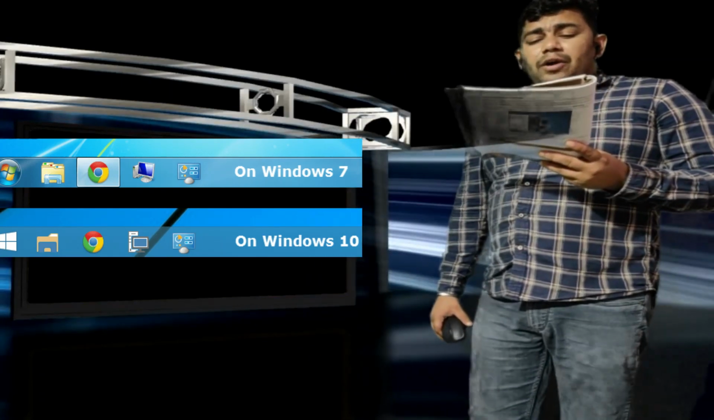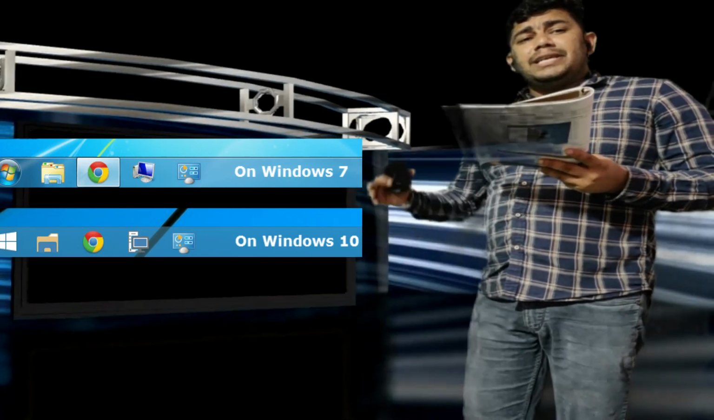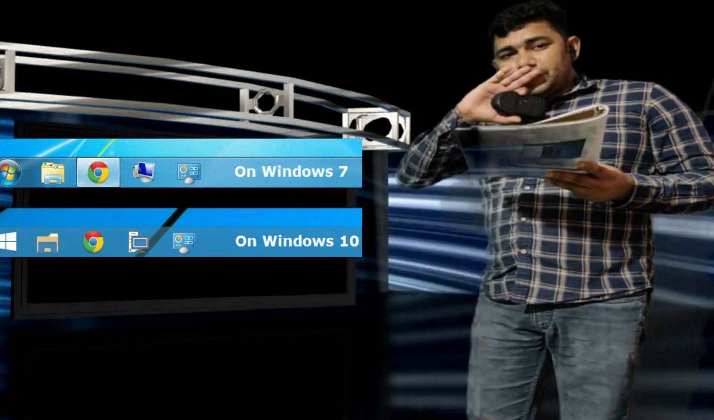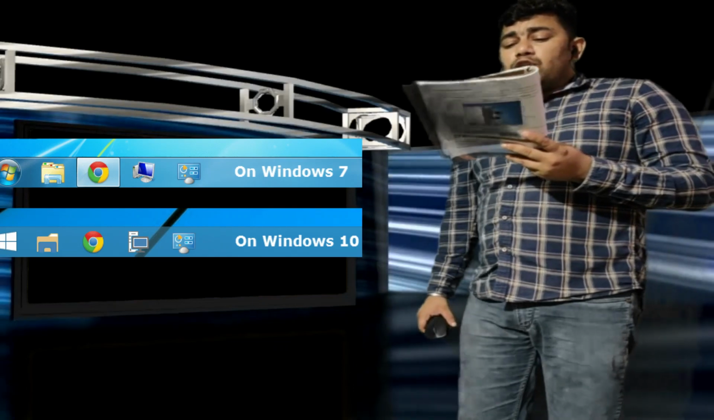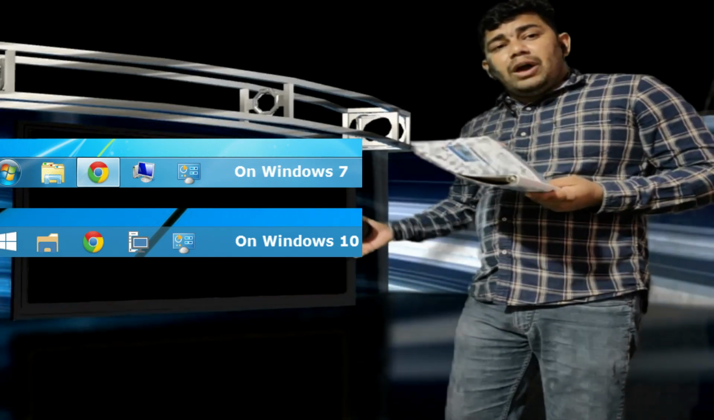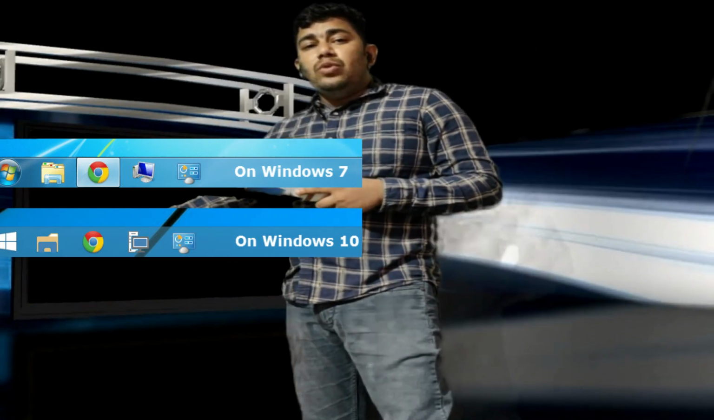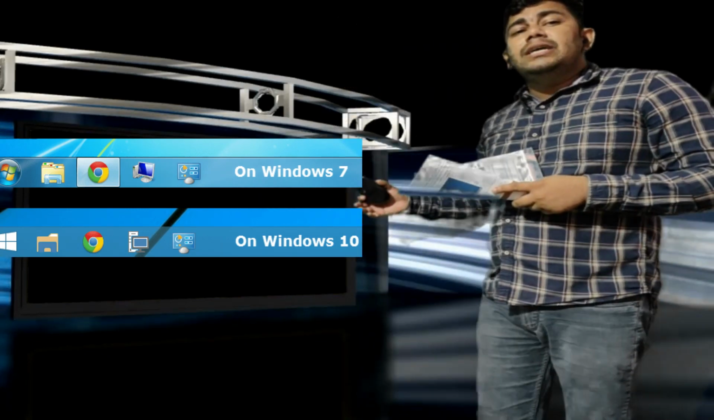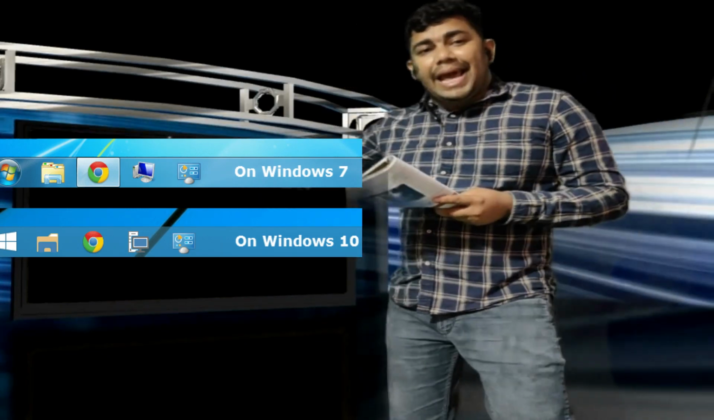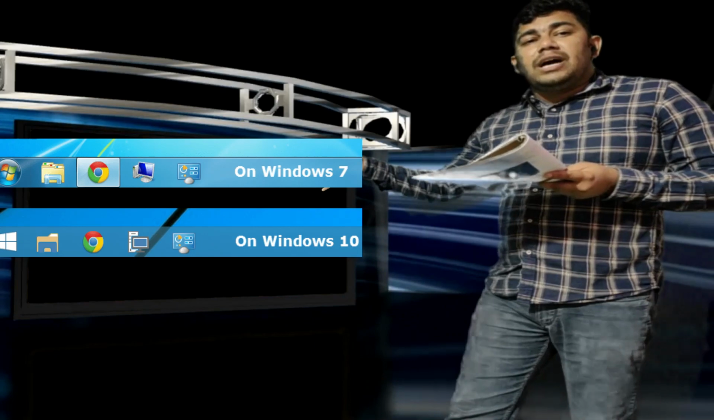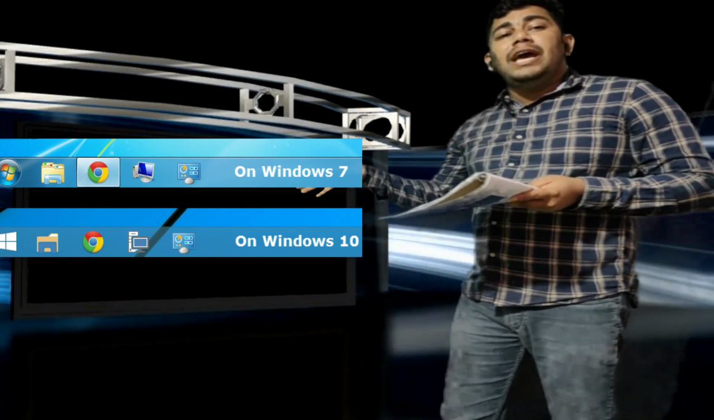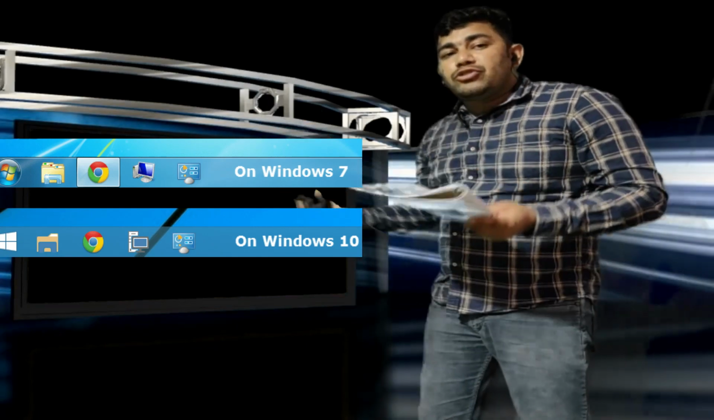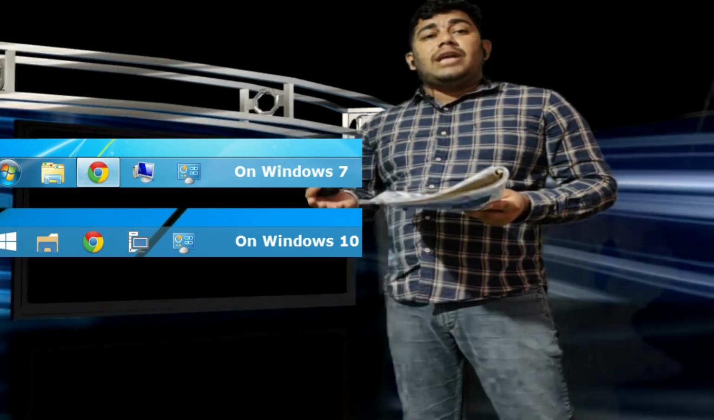Taskbar. What is the taskbar? Taskbar is another thing. This bar is placed at the bottom of the desktop. Where you find the start menu, in the same place you will find the taskbar also, in the same line. That line, the border you see on the bottom of the desktop or Windows screen, that is your taskbar.